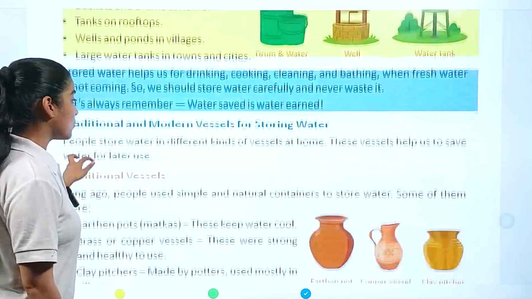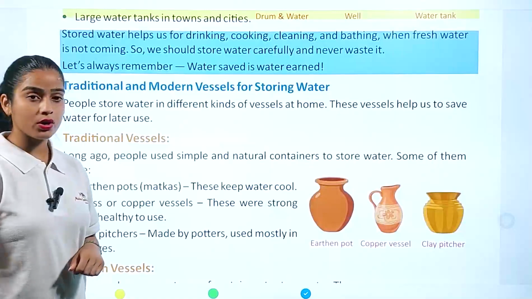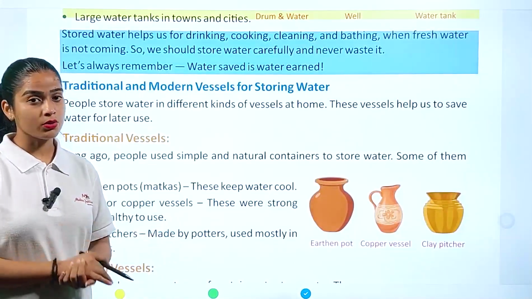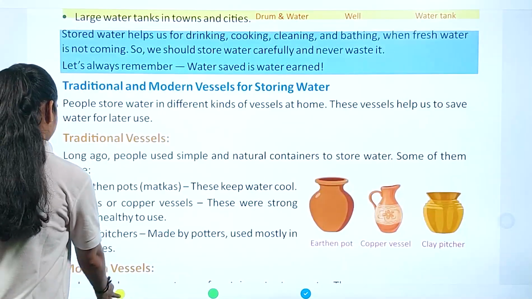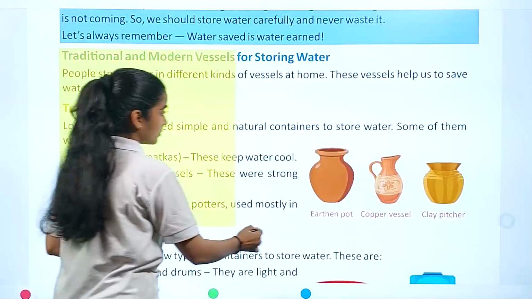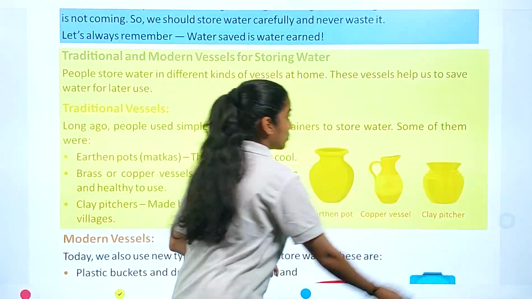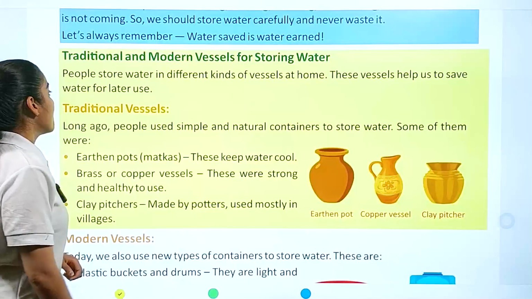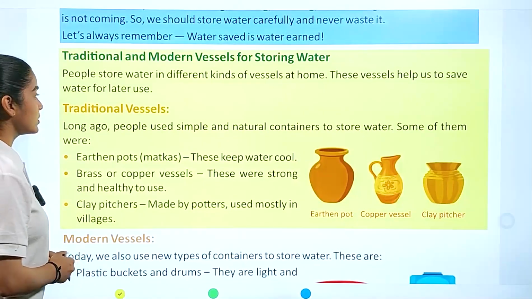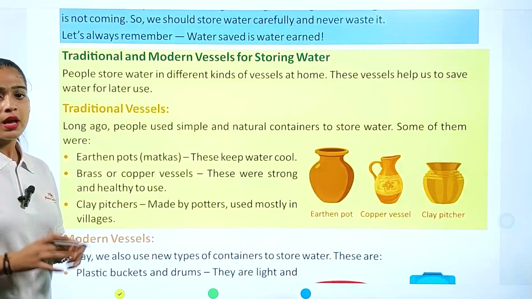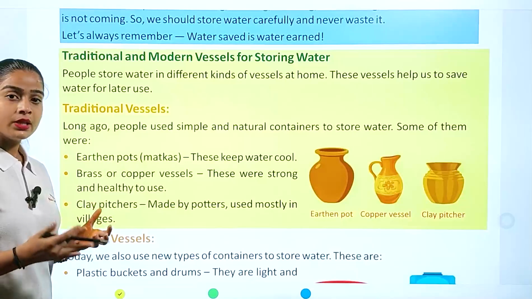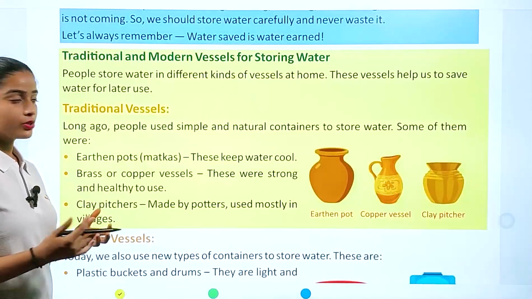Now, traditional and modern vessels for storing water. Now we are discussing the traditional and modern vessels in which we store our water. First, people store water in different kinds of vessels at home. These vessels help us to save water for later use. Basically, we need vessels for storing food, and we need vessels for storing water for later use.